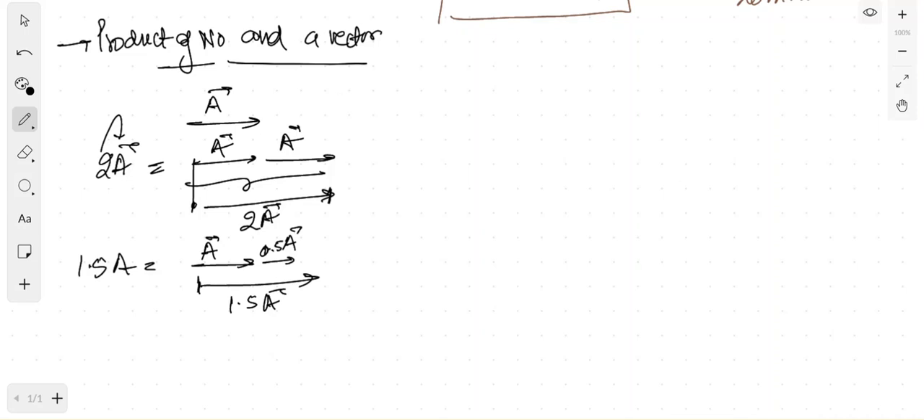So this is how multiplication of a number with a vector means adding that vector that many times. Whatever number you have multiplied the vector by, add the vector that many times. That will give you the final value.